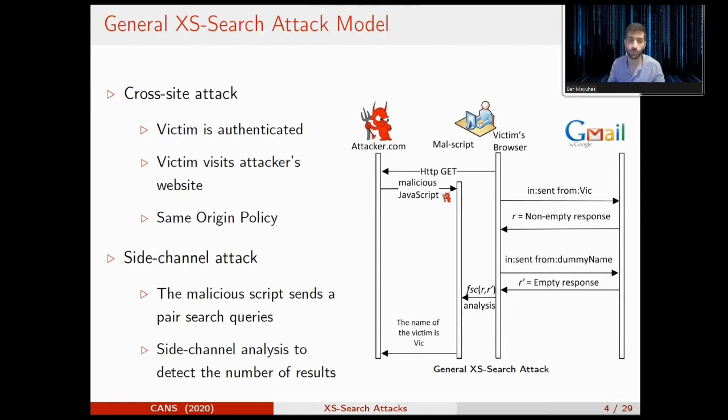If the name of the victim is Vic, the response for this request will be a full response with many search records. The second request is a dummy request with a dummy generated name that will intentionally get an empty response. Our JavaScript will analyze those responses and, using side channel analysis, will know how many records there are in each response. In this example, we can know if the name of the victim is Vic or not.